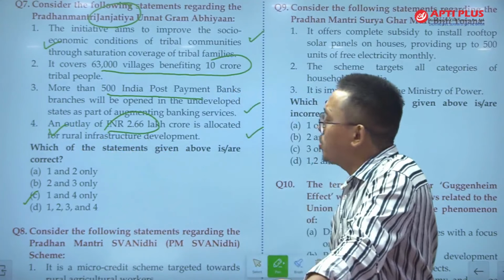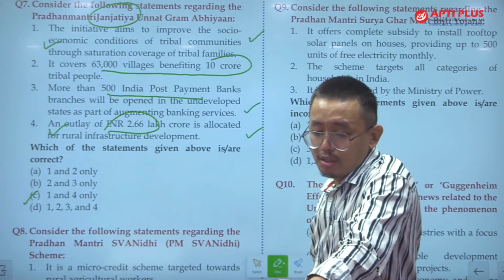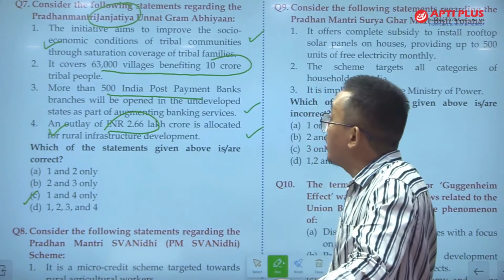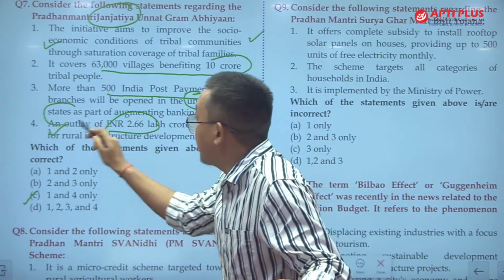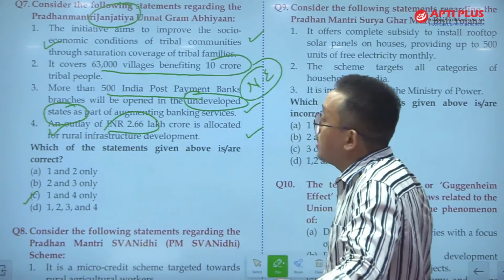More than 500 Post Payments Banks. So this is not correct. More than 500 Post Payments Bank branches will be opened in northeastern states as a part of the initiative. So not the underdeveloped states, but the northeastern states. So this amount is being allocated for the northeastern states.